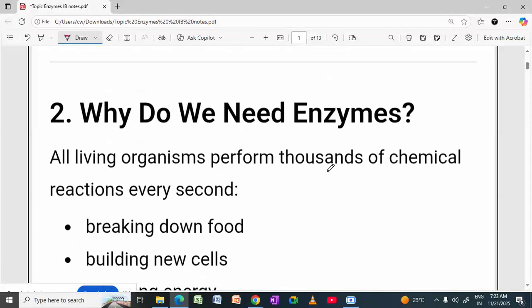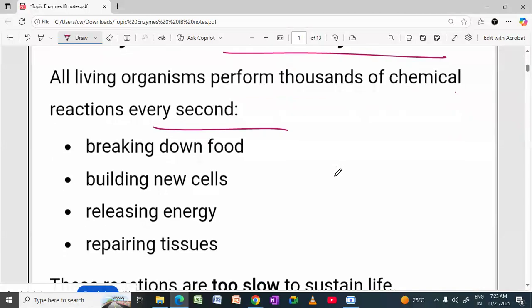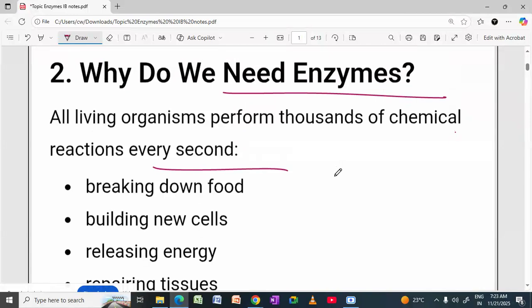Now the question arises, why do we need enzymes? All living organisms perform thousands of chemical reactions every second in our body also. In fact, thousands of chemical reactions are taking place in my body at this time, right?